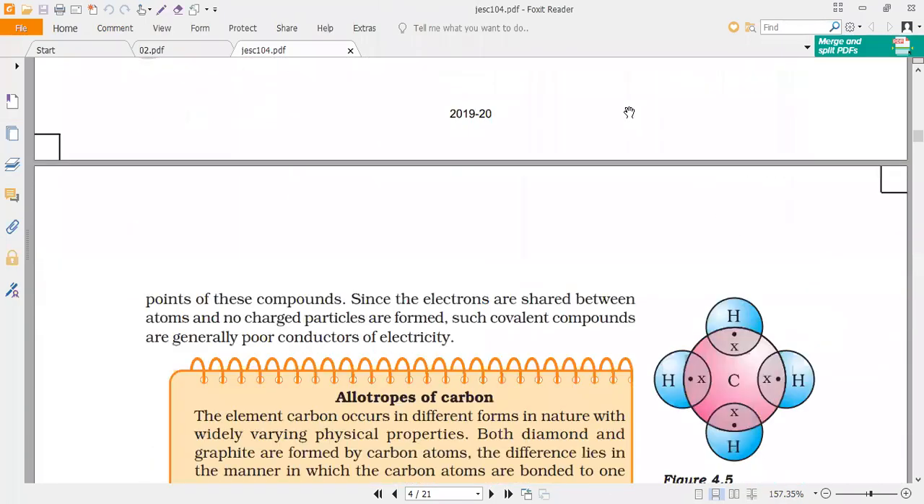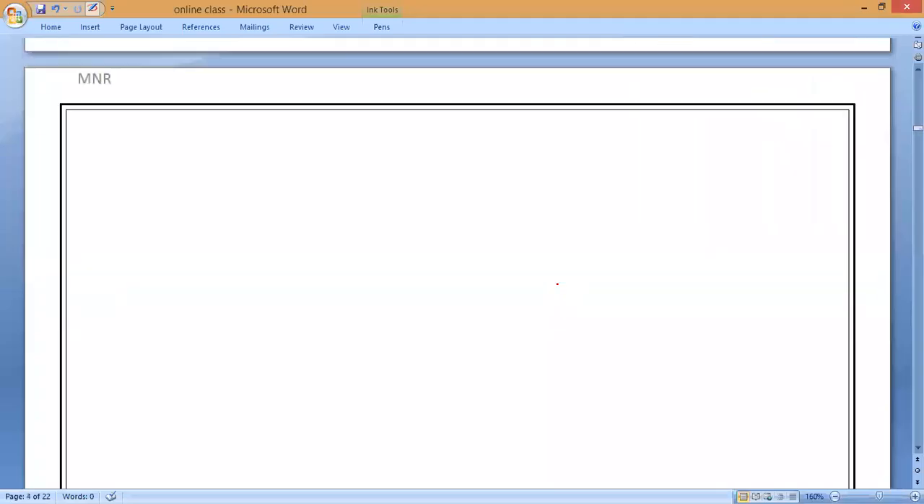Now, let us draw the last molecule within these 2 minutes of time. That is ammonia. So draw fast, everybody. Ammonia. What is the formula? Formation of ammonia.